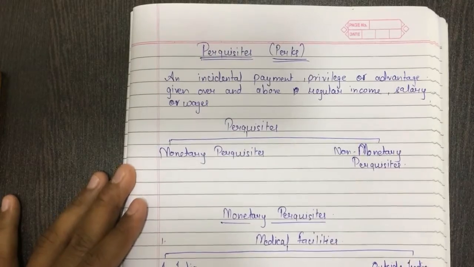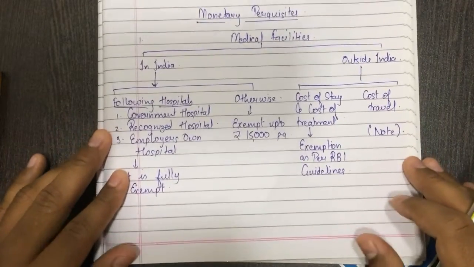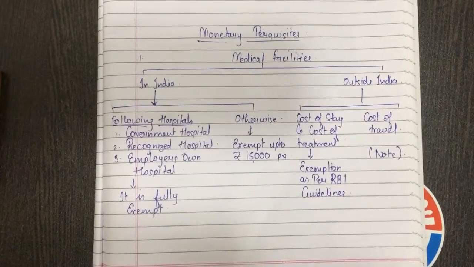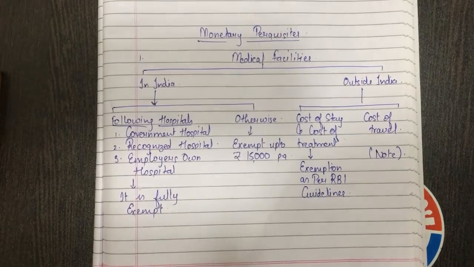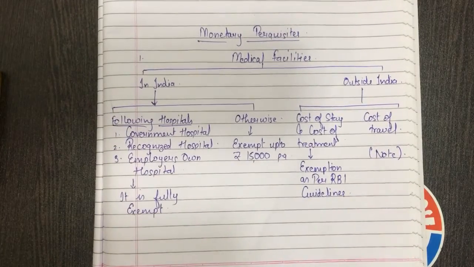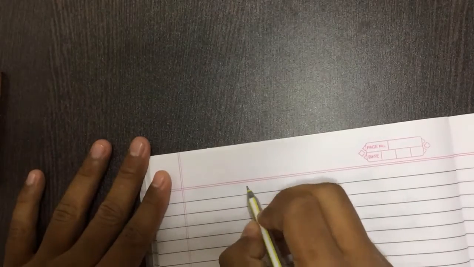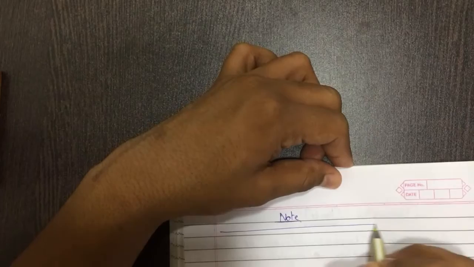I hope you have copied this much. Copy monetary perquisites, this medical facilities. Pause the video and copy. I hope you all have copied this much. Note is given on the next page. Note. It is further divided into two parts.